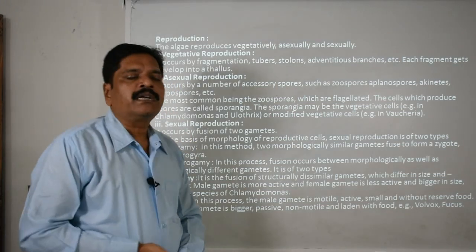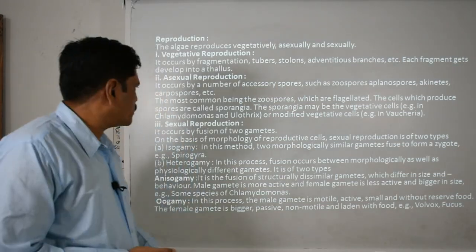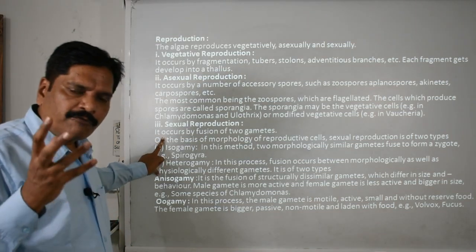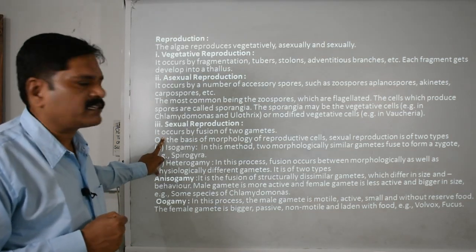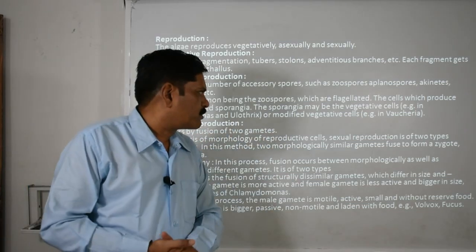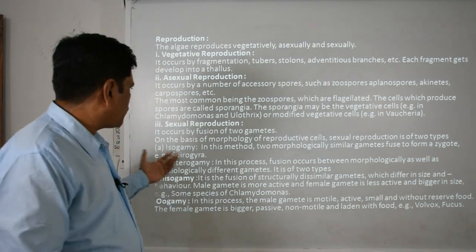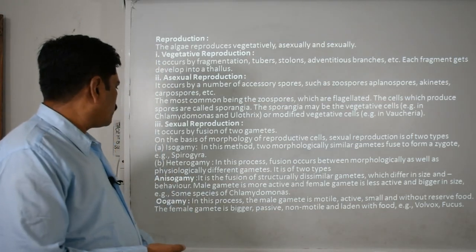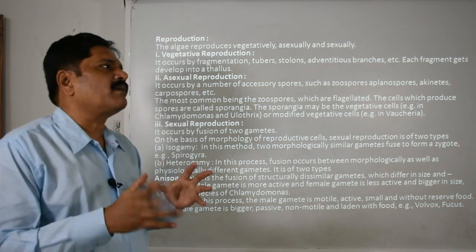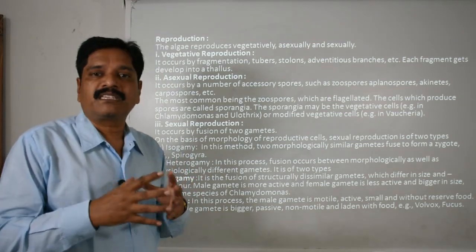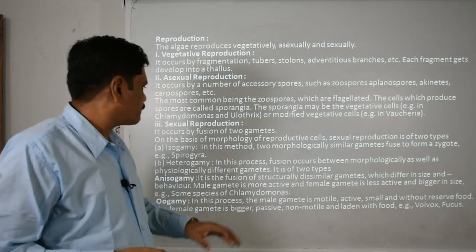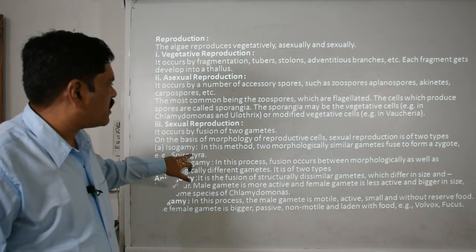Okay, now here we are moving toward the sexual reproduction. Clear? What is the basic feature? The fusion of two gametes, that is sexual reproduction. Clear? And on the basis of the morphology of the reproductive cells, okay, it may be further of two types. One is isogamous, and second is heterogamous. Okay, remember this word: iso means same, hetero means different and gamy means fusion. So simply, what is isogamy?